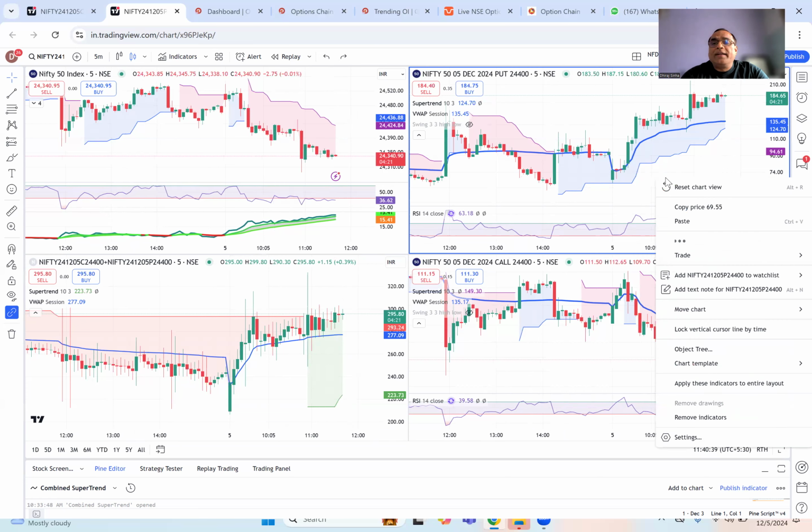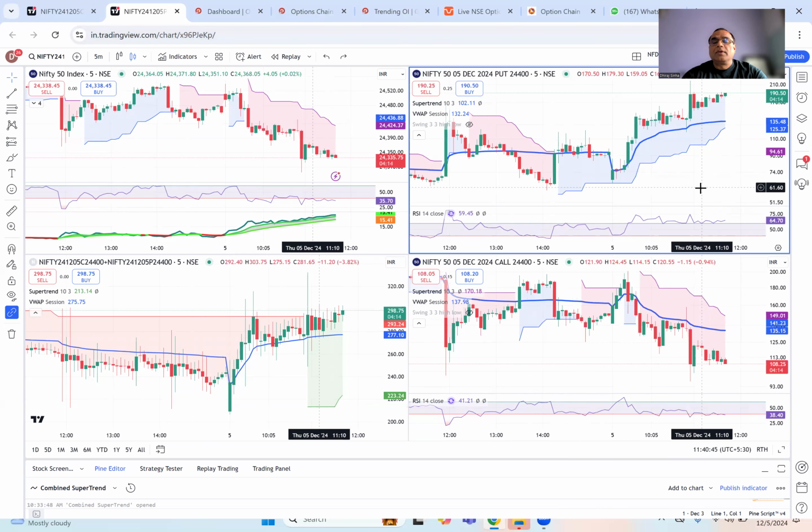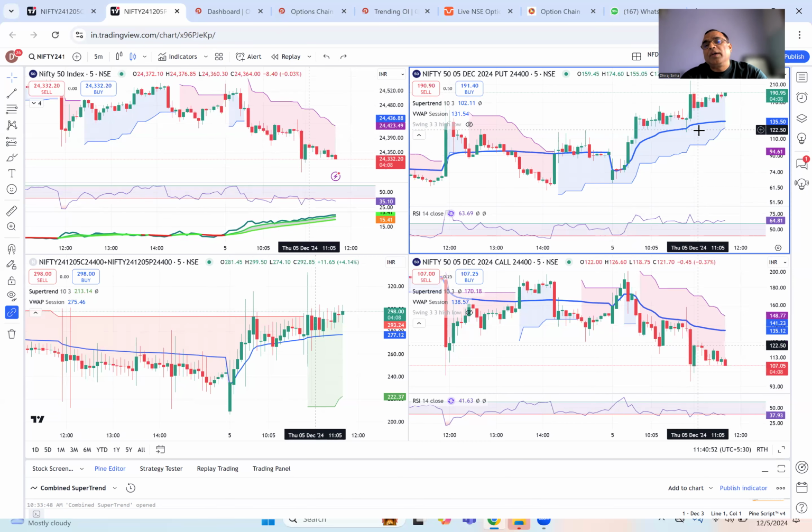Then I look at the ATM put and the ATM call. Now, one of the things I look at is, what is their behavior? Now, clearly you can see that the put option is increasing. Call option premium is declining. All the parameters, right? Super trend, VWAP, RSI, all are bullish for the put, all are bearish for the call.